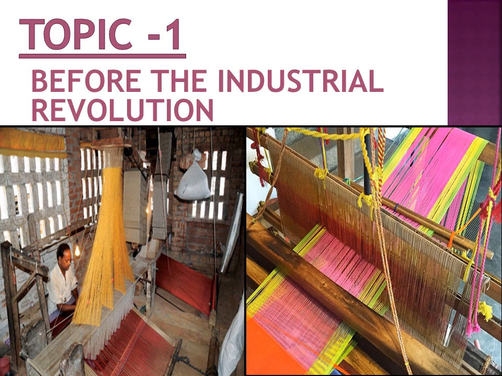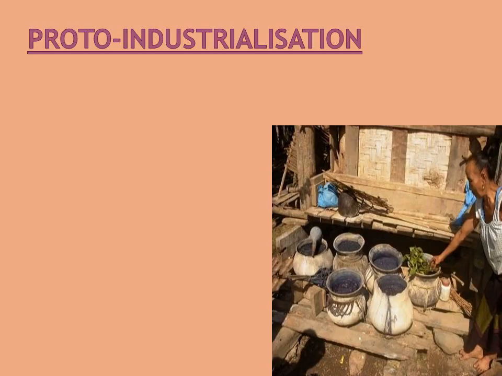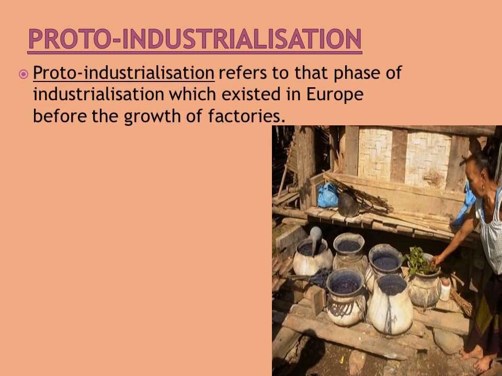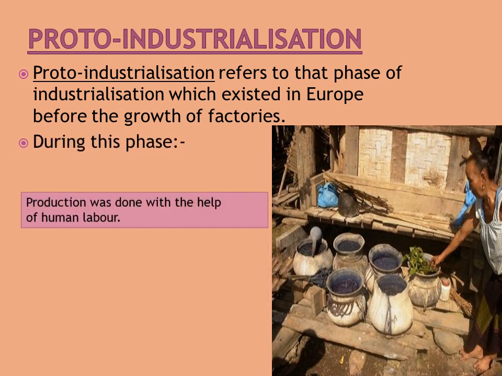The first topic is before the Industrial Revolution. Students, it is important to know that the Industrial Revolution began in Great Britain. That means initial factories came up in Great Britain and initial technological innovations were also British. So, the period before the coming up of factories is referred to as Proto-industrialization. Proto means pre or early form of something. Proto-industrialization has some features and they are as follows.